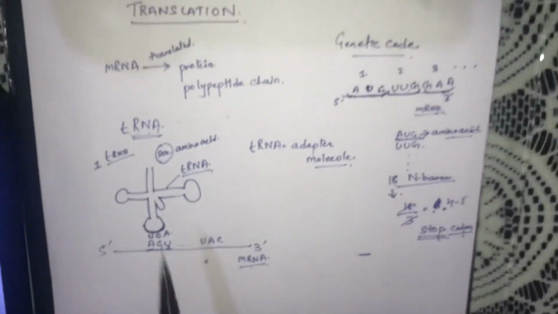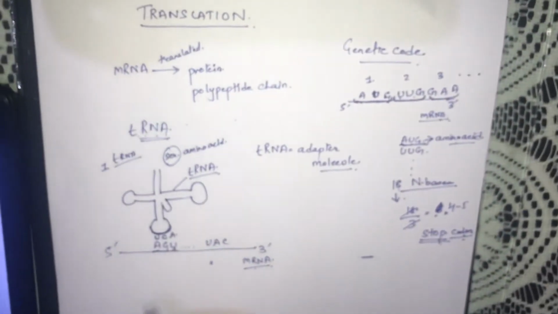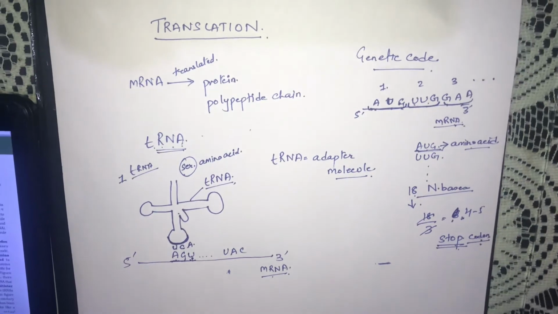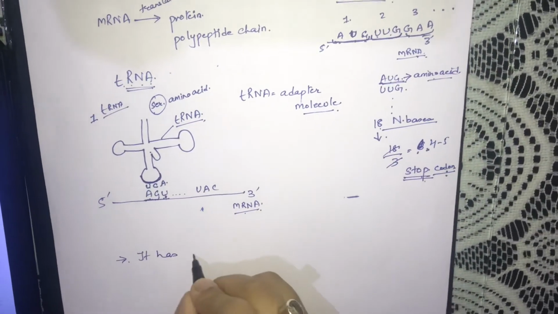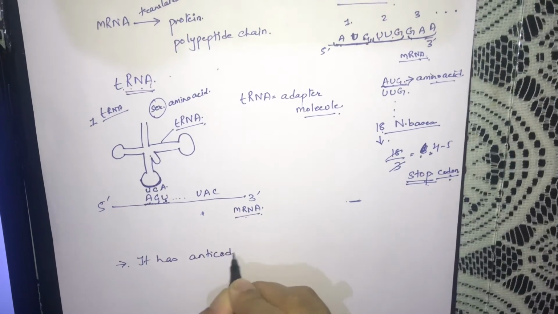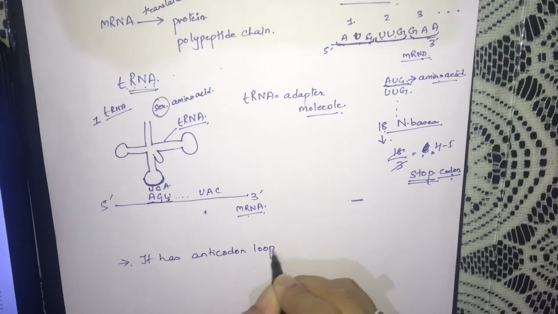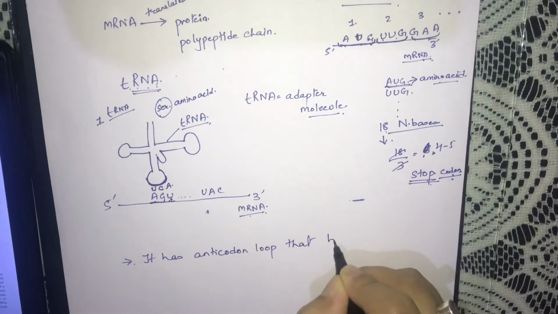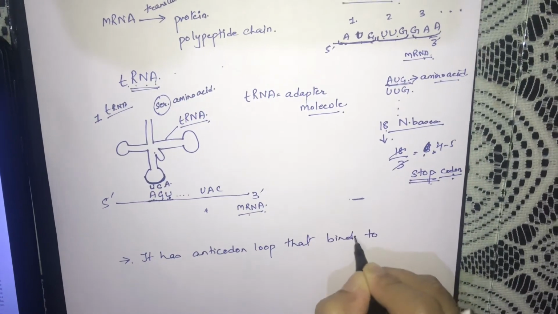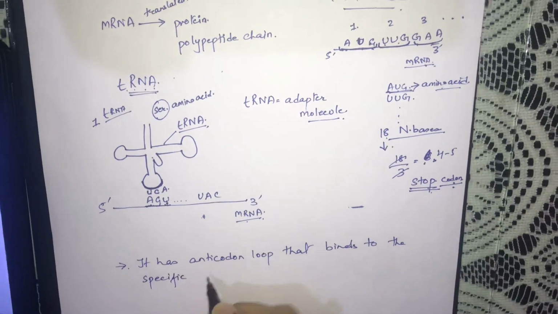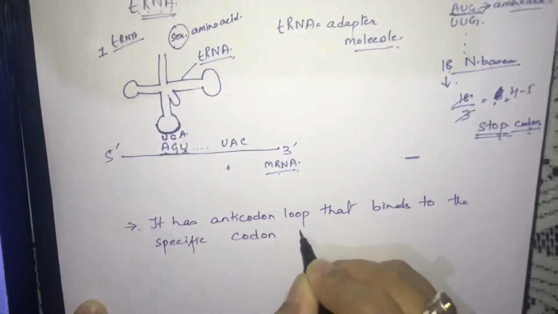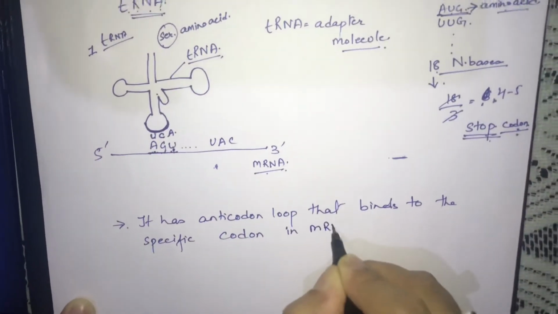So that's why this tRNA is called an adapter molecule. Number 1, it has an anticodon loop that binds to the specific codon in mRNA.